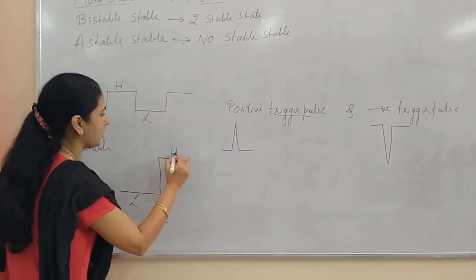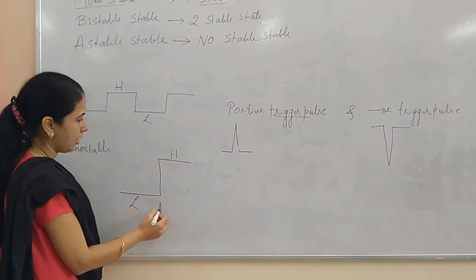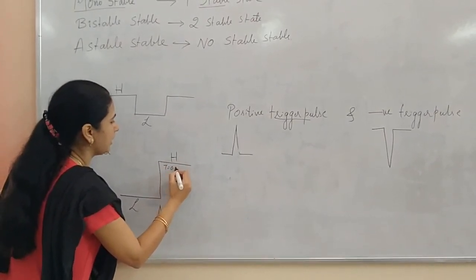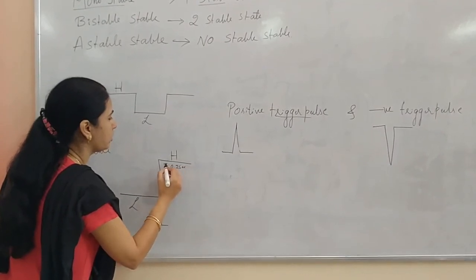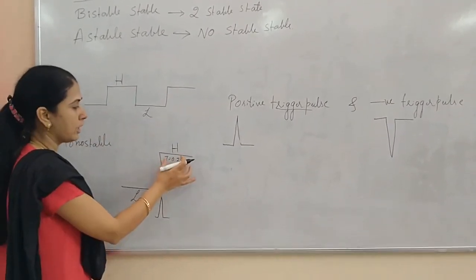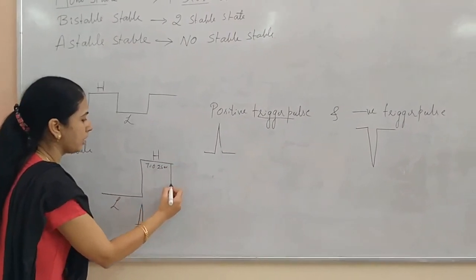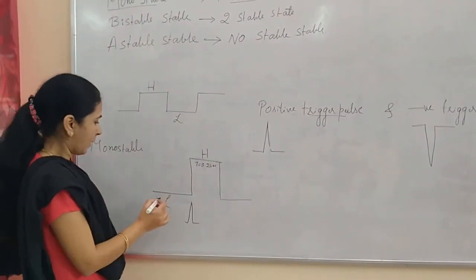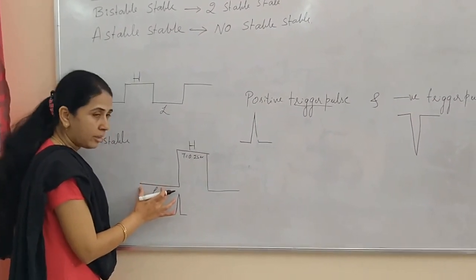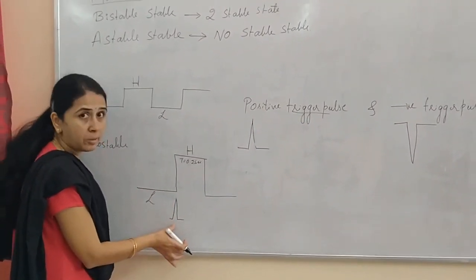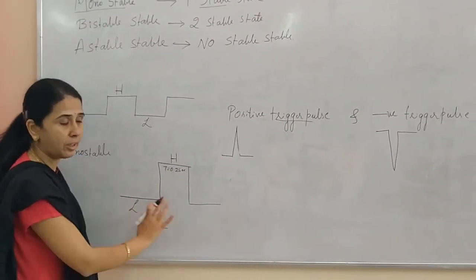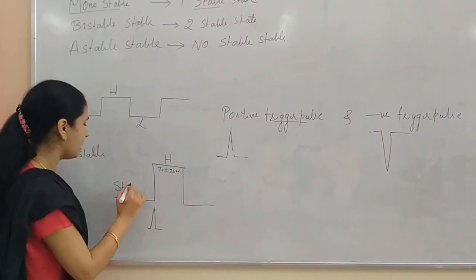It will make the transition only after giving the triggering pulse, and it remains high for a fixed time. That is, let me fix the time as t equal to 0.2 second. As soon as the time elapses, it immediately makes a transition to the low state. That means it remains in the low state forever until we give a trigger pulse. If I don't give a trigger pulse, it will remain in the same low state forever. This state is called a stable state.